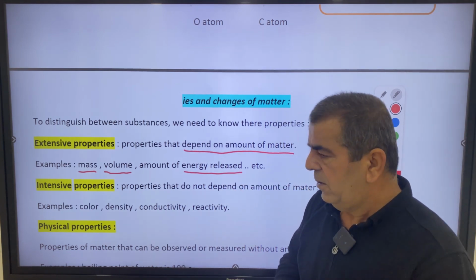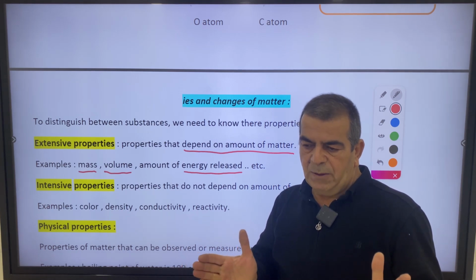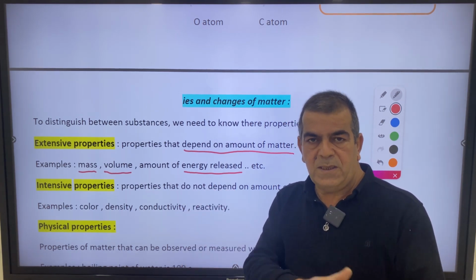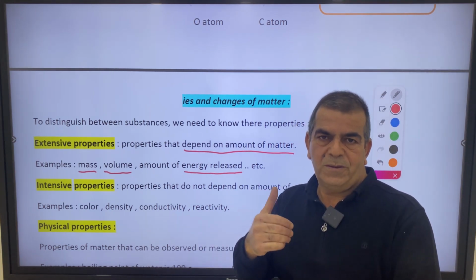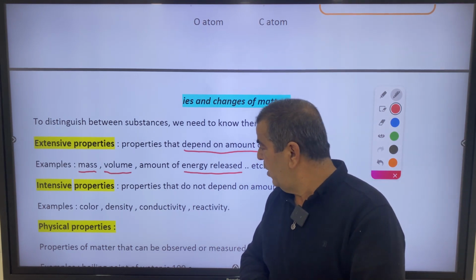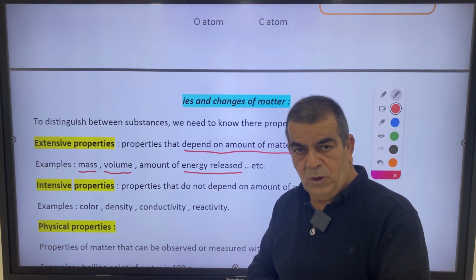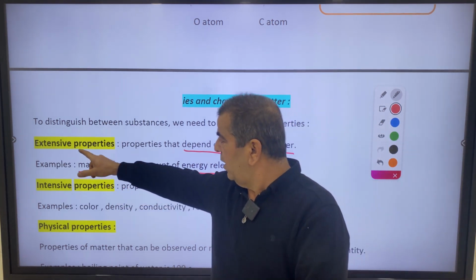We all eat carbohydrates, for example. More carbohydrates, more energy stored. Less carbohydrate, less energy stored. So it depends on how much carbohydrate you eat. Energy released or energy stored are also examples of what?